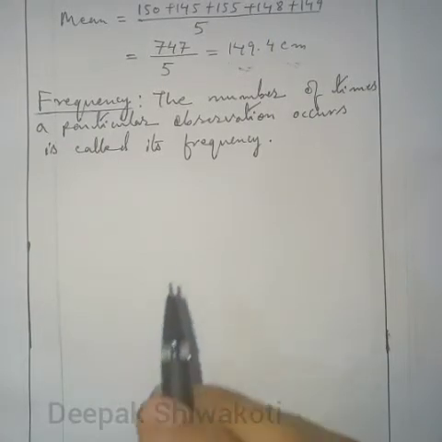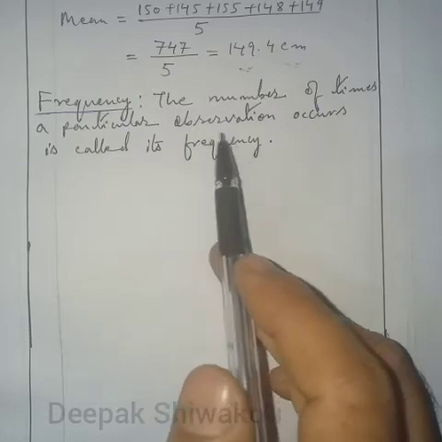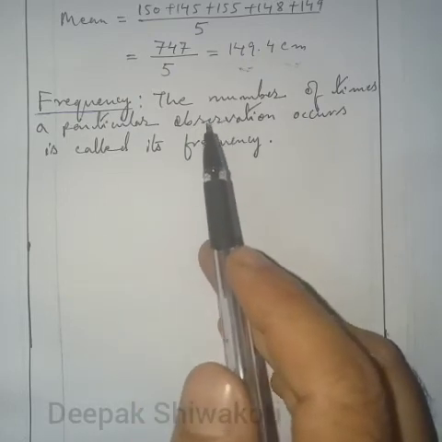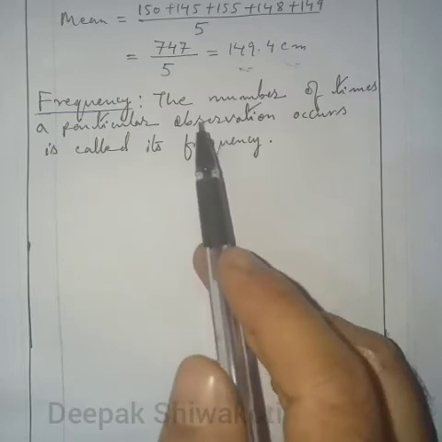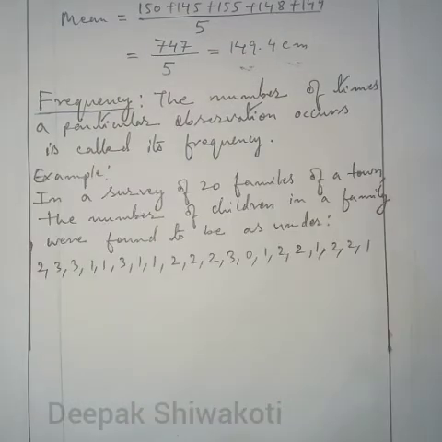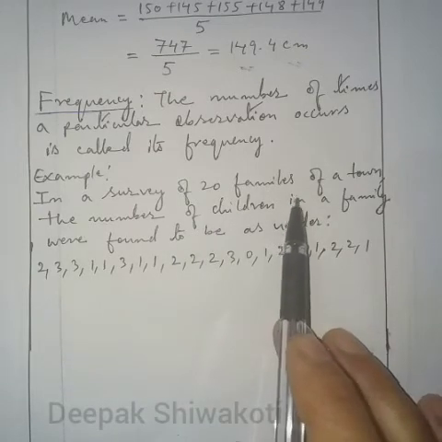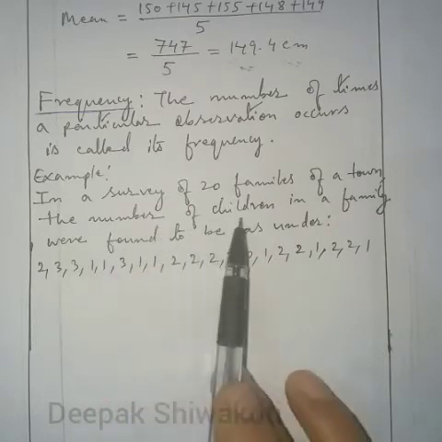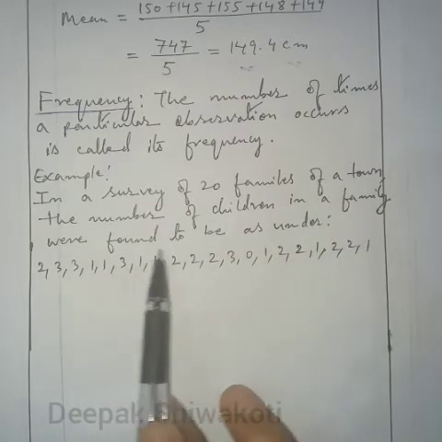Now the frequency. The number of times a particular observation occurs is called its frequency. How many times the same observation is occurring will determine the frequency of that observation. Example: in a survey of 20 families of a town, the number of children in each family was found to be as under.